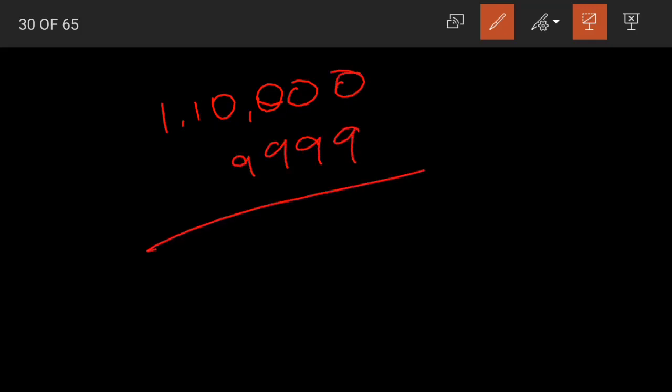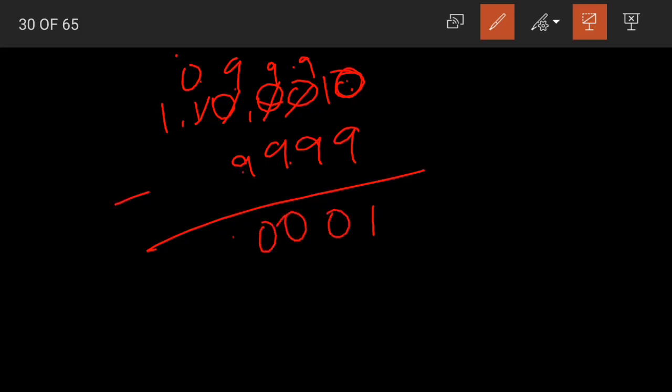See, you know how to borrow in cases of 0, right? Yes, so this 0 becomes 10, this becomes 9 and this becomes 9 and finally it becomes 0 here. Now 10 minus 9 1, 9 minus 9 0, 9 minus 9 0, 9 minus 9 0. Now 0 here as it is and 1.